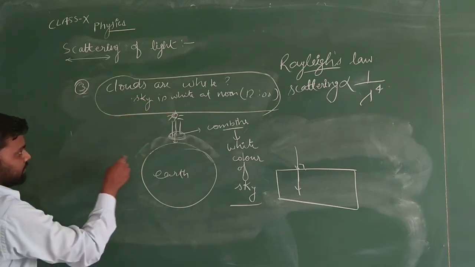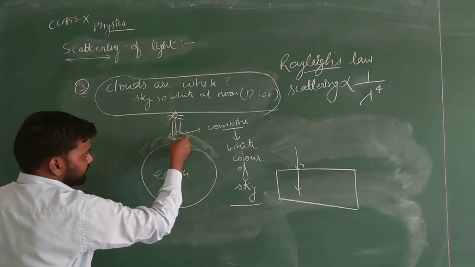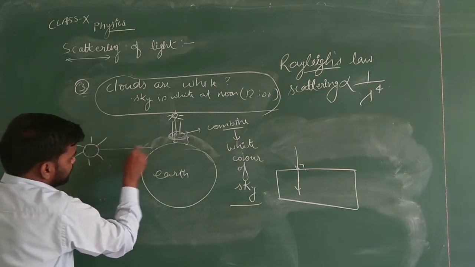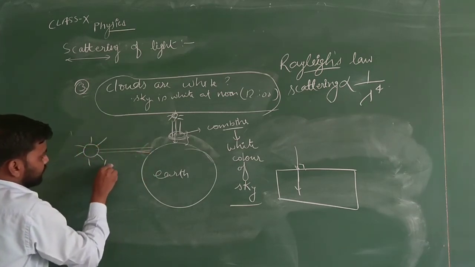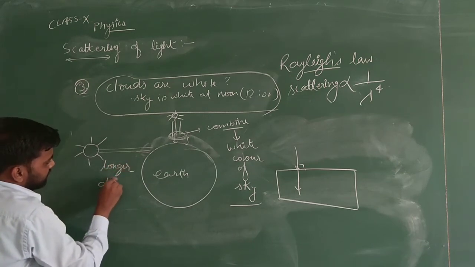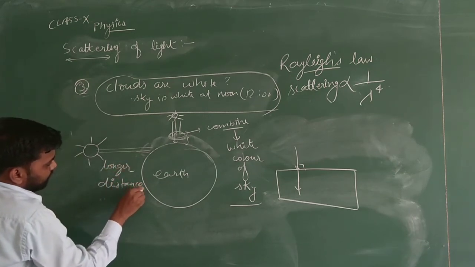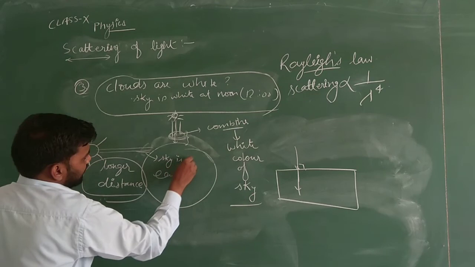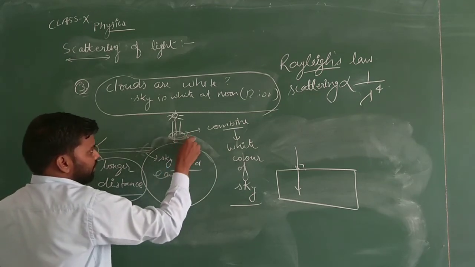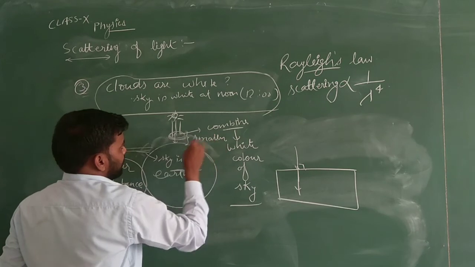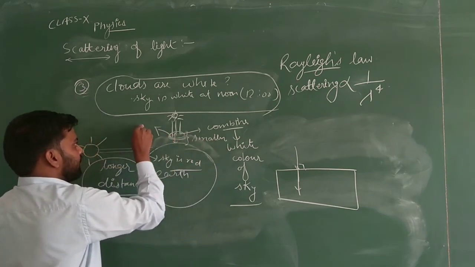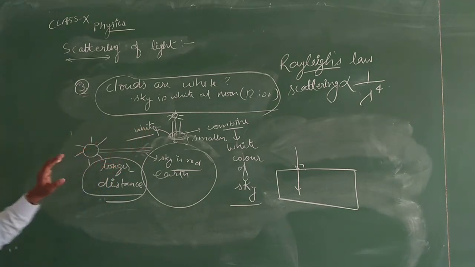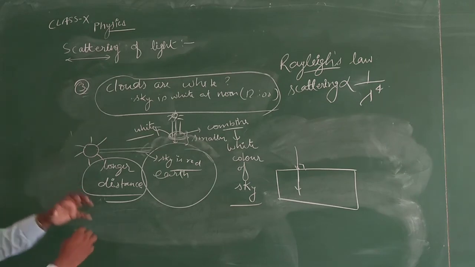We have seen that it is a smaller distance which the light is traveling, but during sunset and sunrise the light ray travels longer distances. When it is traveling the longer distances it shows the sky as red, and when it is covering the smaller distances it shows the sky as white. So all these cases happen due to Rayleigh's law, due to the scattering of light.